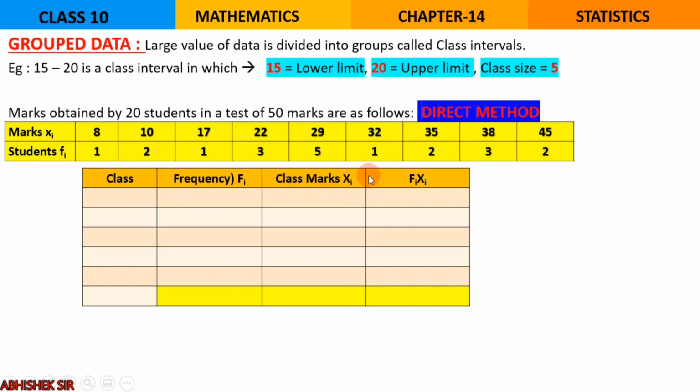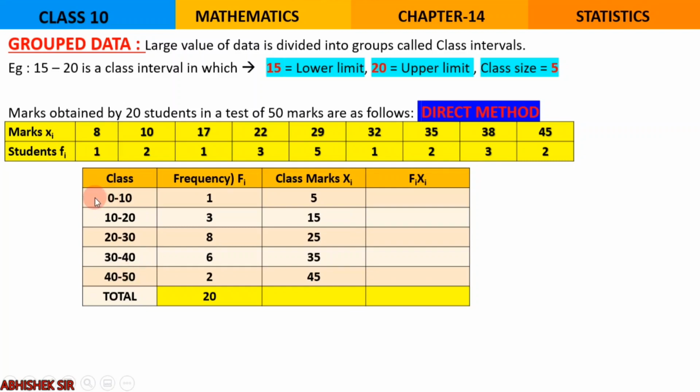Then a new column called class marks will be added. I'll tell you what to do, and at the end will be fi into xi. Okay, so now let us see how 50 marks are divided into various classes or groups. Right now what I have done is: 0 to 10 the first group, 10 to 20, 20 to 30, 30 to 40 and 40 to 50.